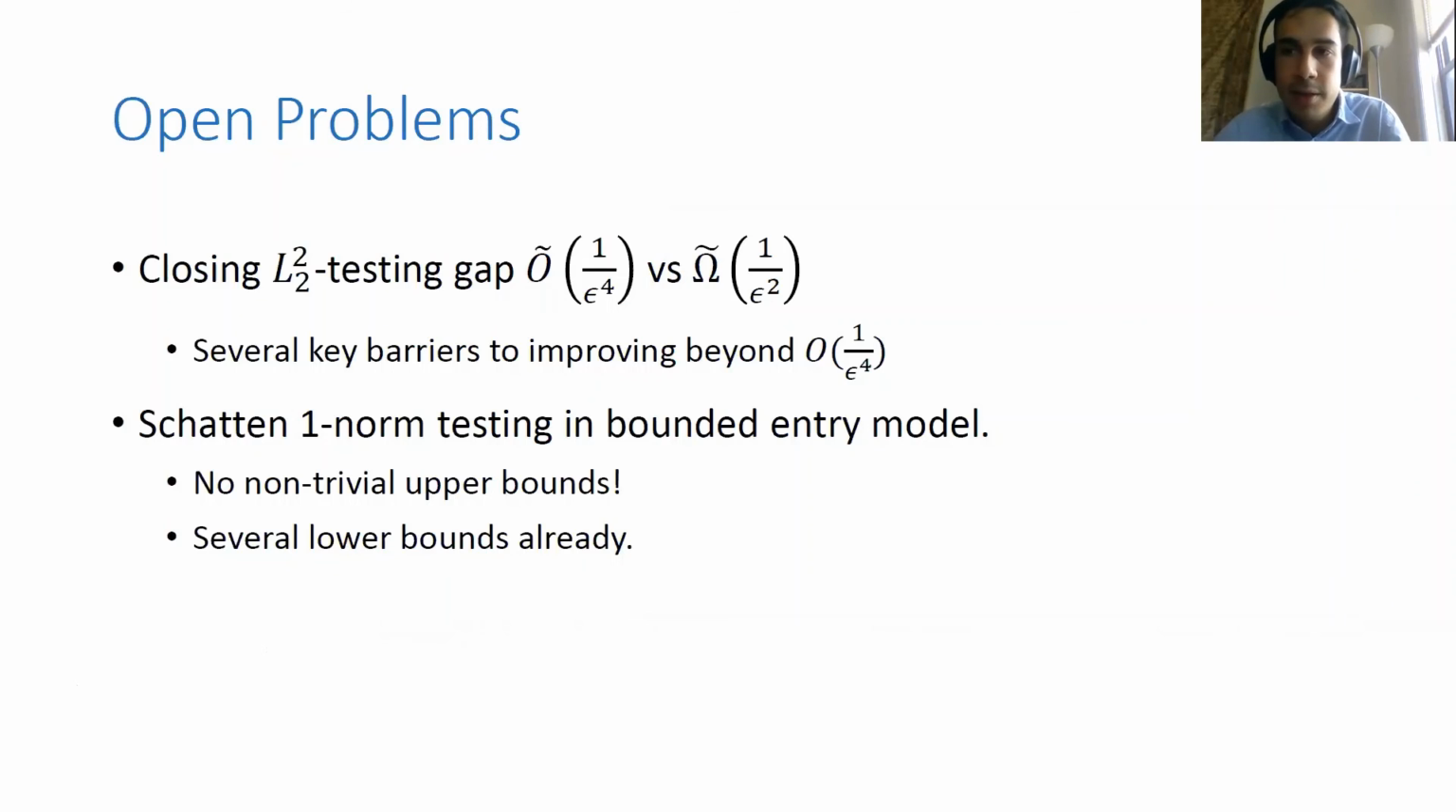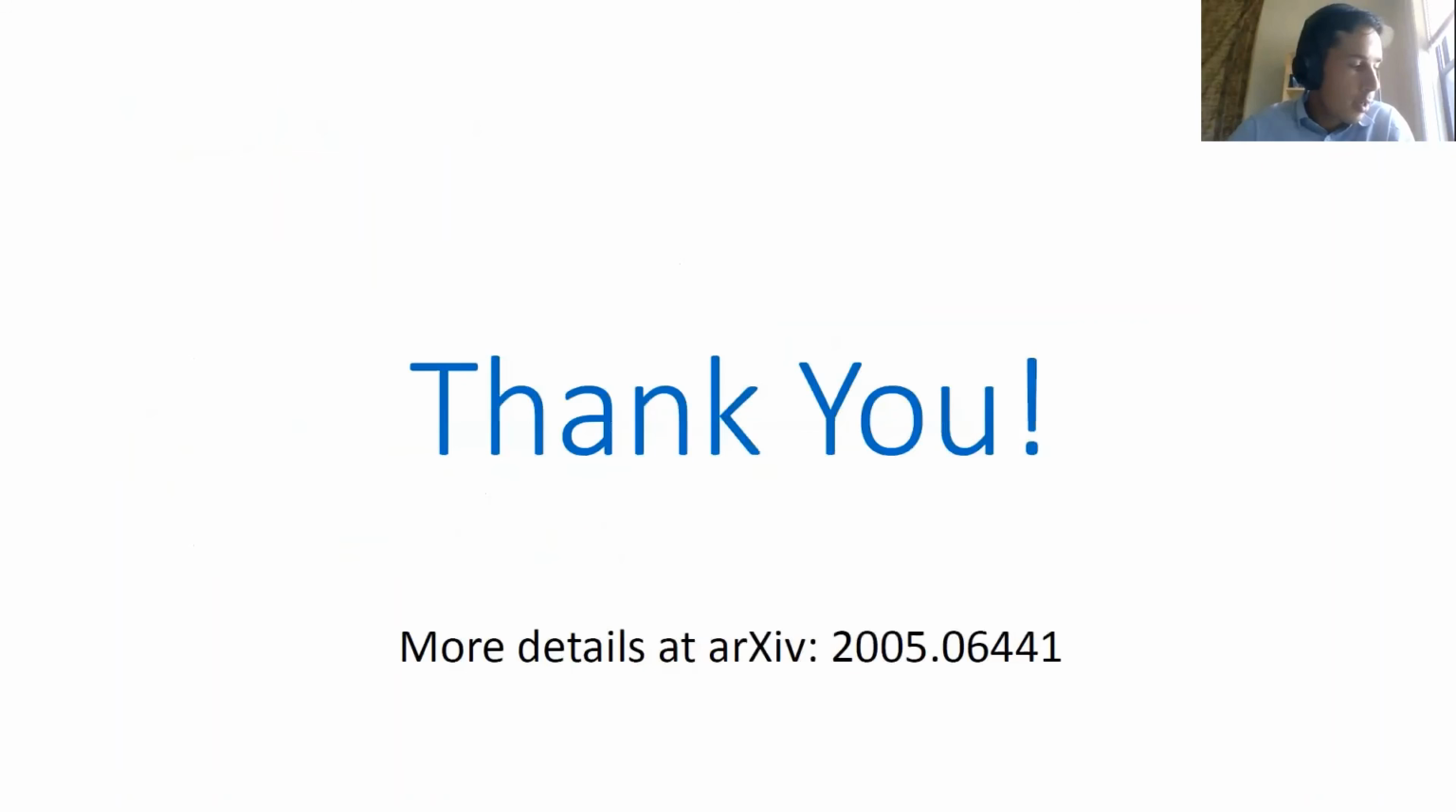And finally, I want to mention that with this work, we've added another lower bound to an already existing collection of known lower bounds for the Schatten-1 testing problem in the bounded entry model. There are also a number of lower bounds in the sketching model. But so far, there are no non-trivial upper bounds known for this problem. And I think it would be very interesting to design improved non-trivial upper bounds for testing the Schatten-1 norm in the bounded entry model. So that's all for this talk.